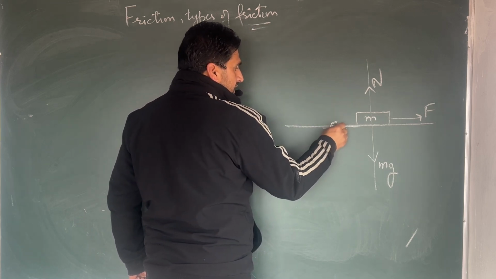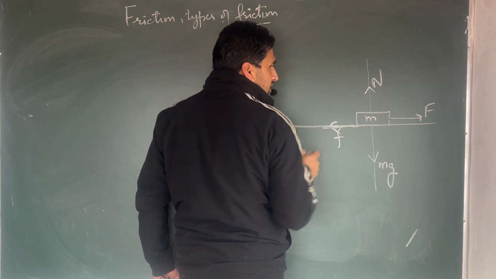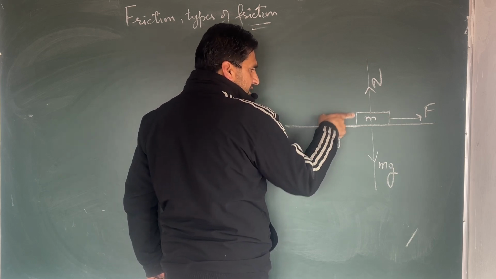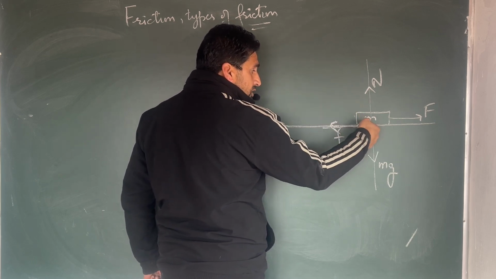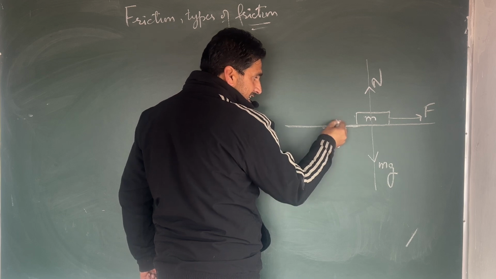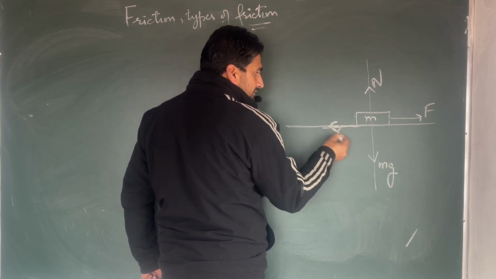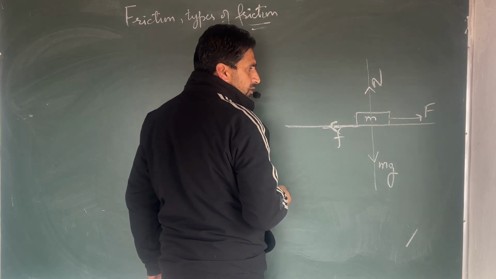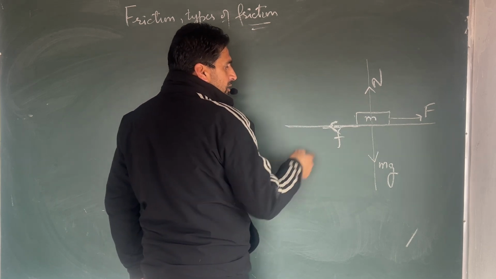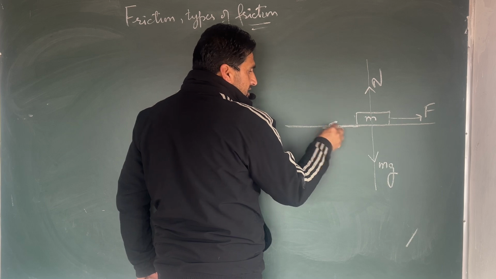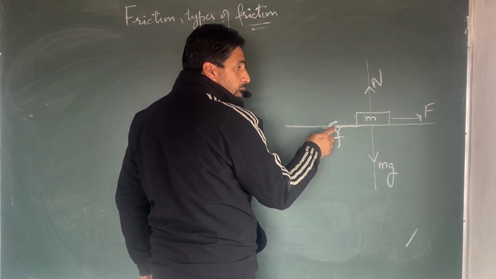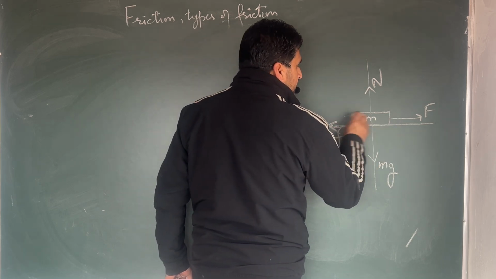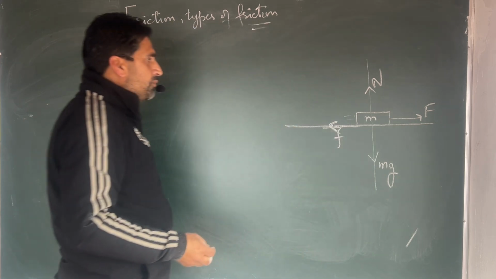Here I put the arrow in the middle. We apply the applied force in the middle, or anywhere. But the frictional force is always tangential to the surface or parallel to the surface. That's why these arrows are anti-parallel, in opposite directions. This arrow indicates that it is tangential to the surface, and this one is applied anywhere on the surface of the object or the block.